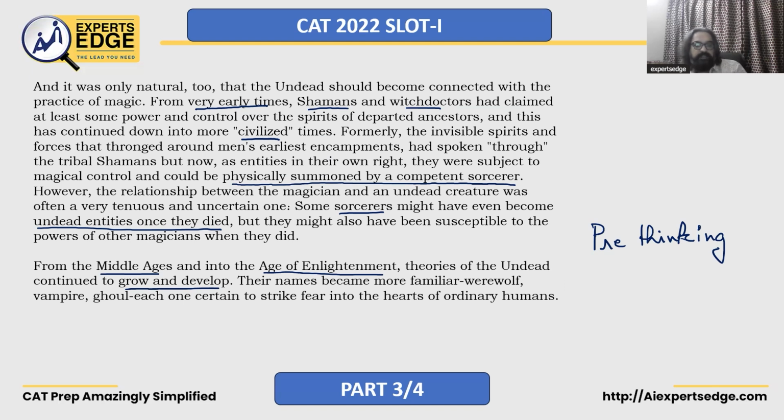In the last paragraph, you can see from the Middle Ages and into the age of enlightenment, the theories of undead continue to grow and develop. So what is the main idea? The main idea is basically, if I would recommend, the evolution of the theories about the undead from earlier times to now.